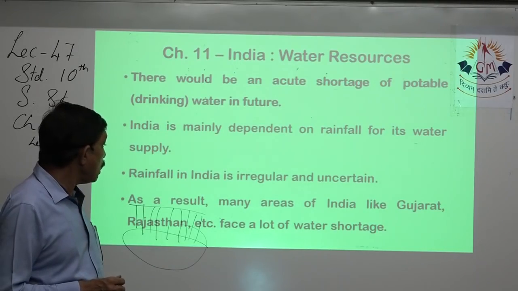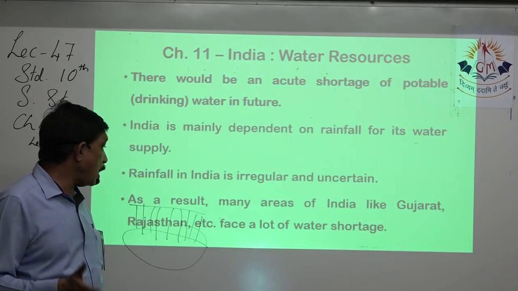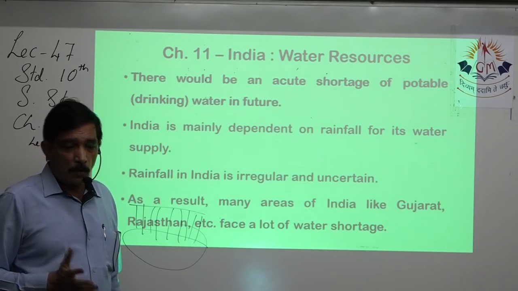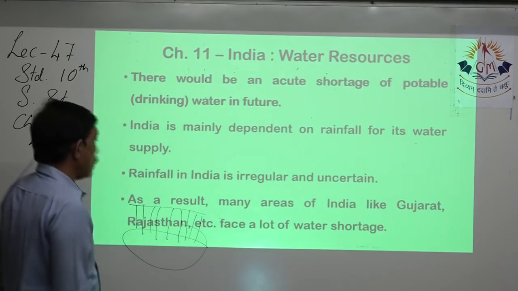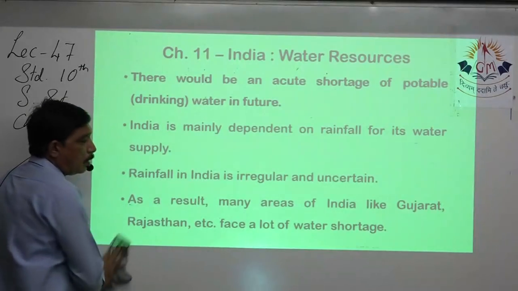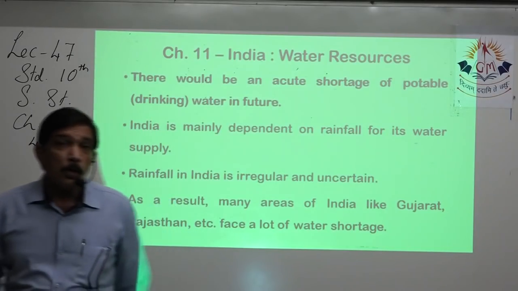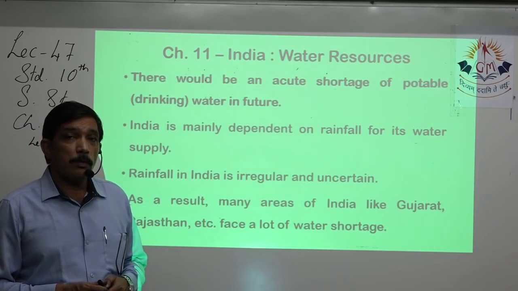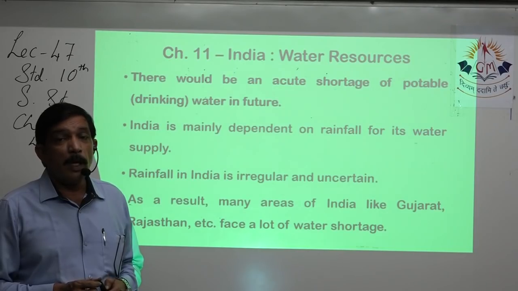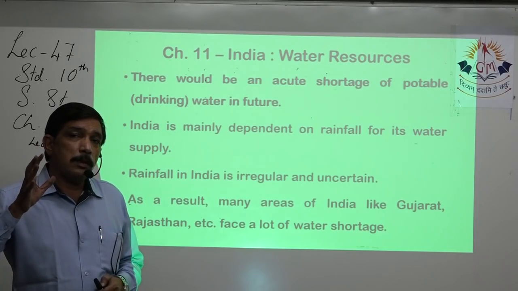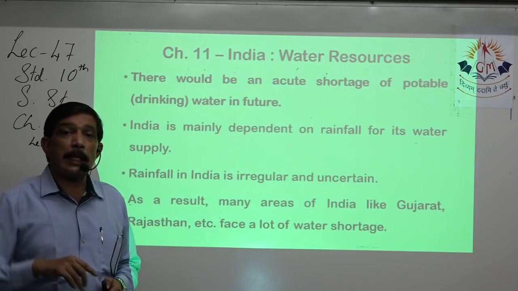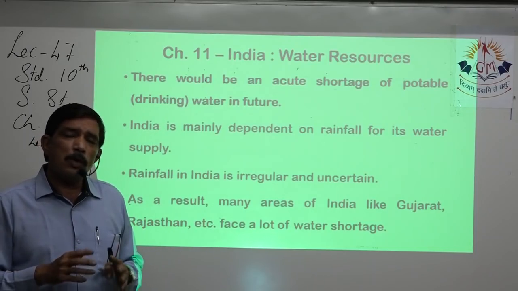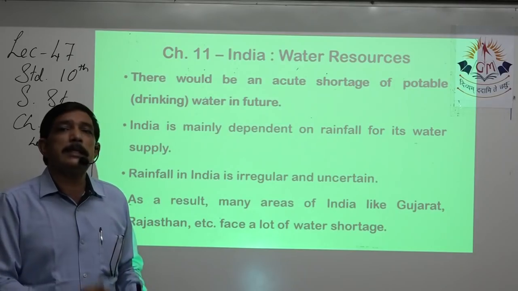As a result, many areas like Gujarat, Rajasthan, etc., face a lot of water shortage. Water shortage is faced by numerous states of India, even those states that have lots of perennial rivers flowing through them, because rain is uncertain or irregular. During the summer season, mostly these South Indian rivers don't dry up, but the water volume decreases a lot.